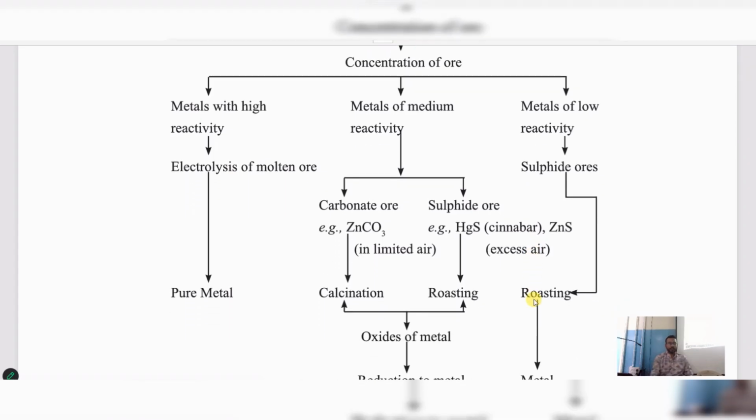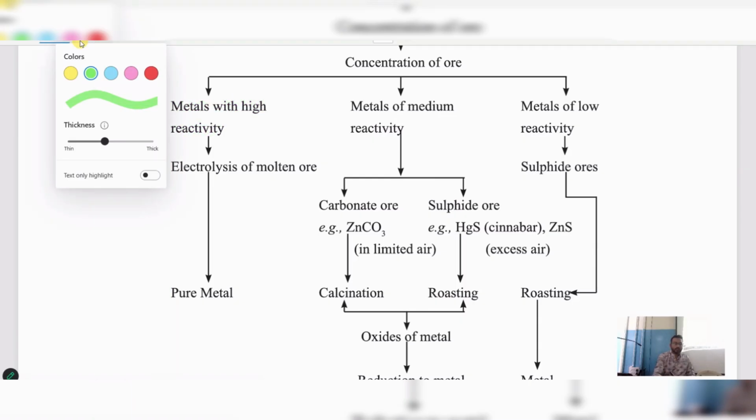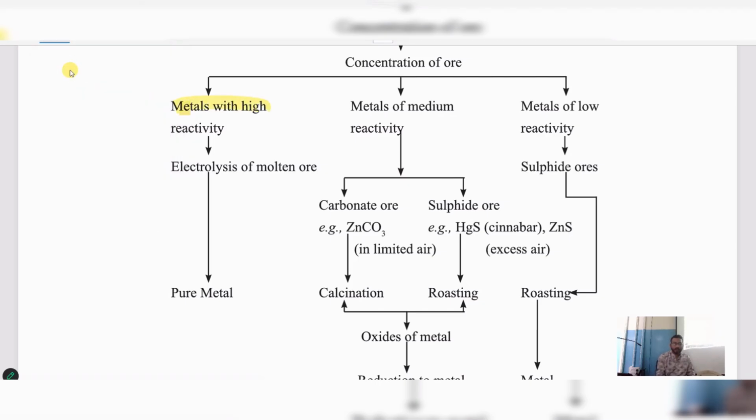The step 1 is, remember, metals with high reactivity, and this is the metals with moderate reactivity, that is medium reactivity, and these are the metals with low reactivity. So here what do we use? We are using electrolysis of molten ore. How can we extract them? By using electrolysis of molten ore. Understood? This is step 1.